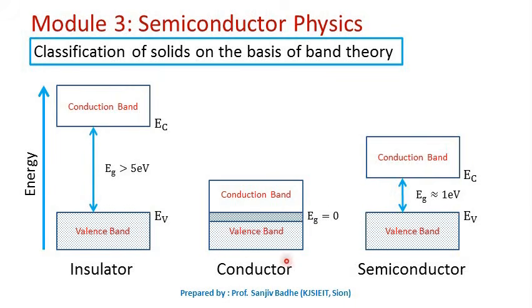In conductor, the gap between the conduction band and valence band will be 0. So there is no energy gap. So actually we can say the conduction band and valence band overlap with each other. Conduction band will have a large number of empty levels and valence band has a large number of electrons. So due to this overlapping, we get a single band over here which will have empty levels and electrons both.